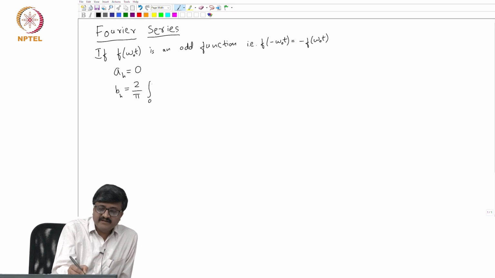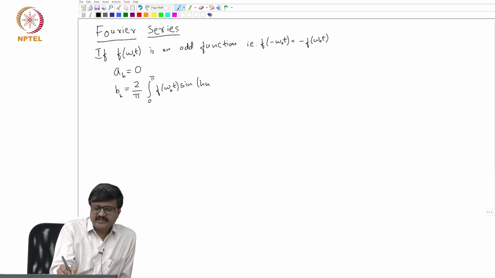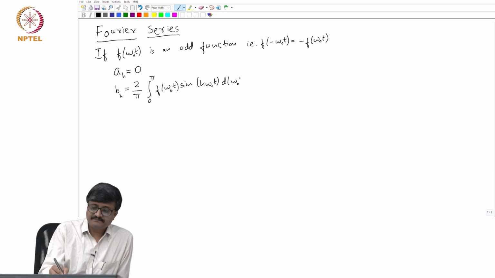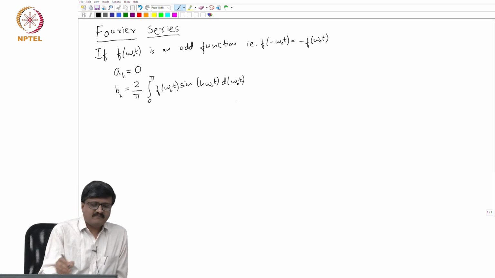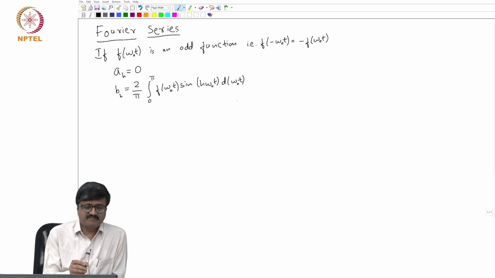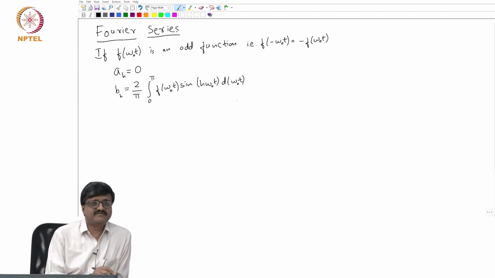So, it is 2 by pi integral 0 to pi f of omega o t sin h omega o t d omega o t. This is the simplification for B h, where h takes all values from 1, 2, 3 and so on up to infinity. There is only B h, and the integration is only over half a cycle, that is for 180 degrees.